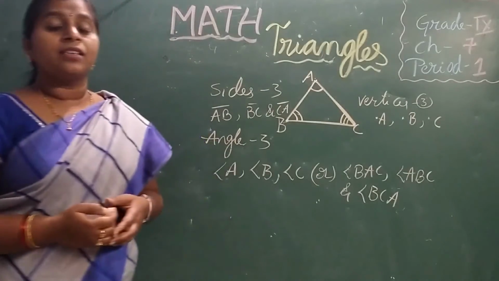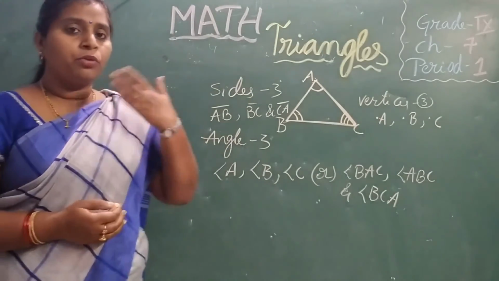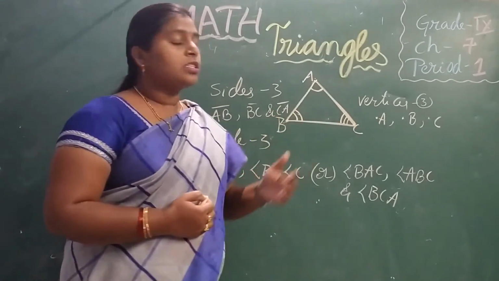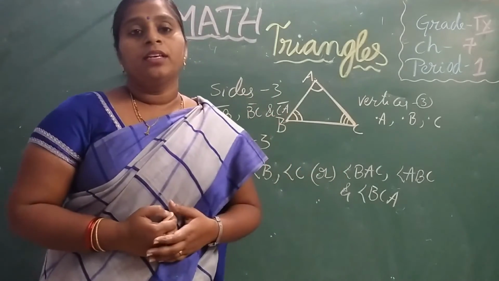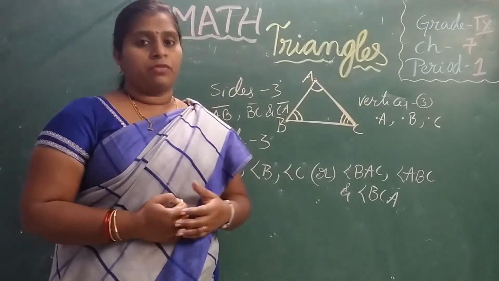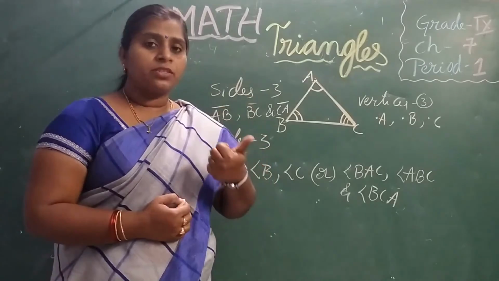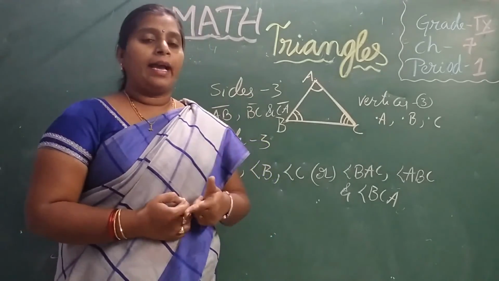Now the classification of triangles. You already know this from previous classes, but I want to give you a quick recapitulation. Based on sides and angles, we have 2 types of classification and 6 types of triangles. The first classification is based on sides and the second is based on angles.